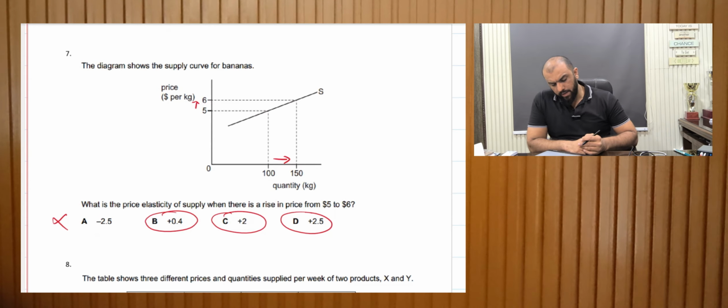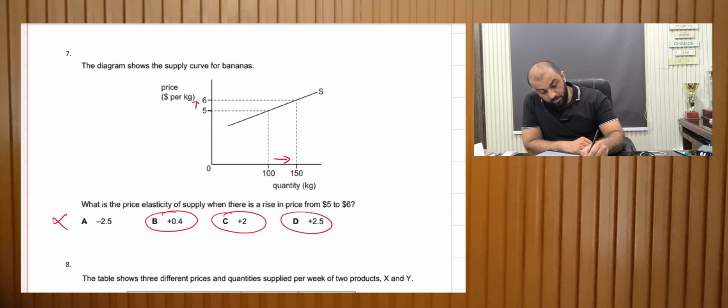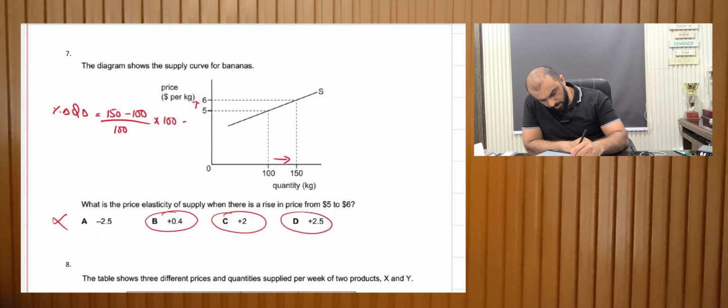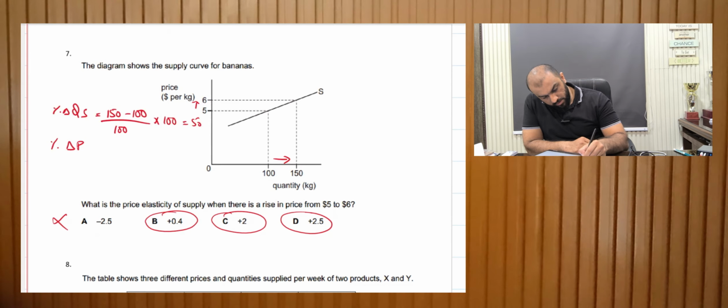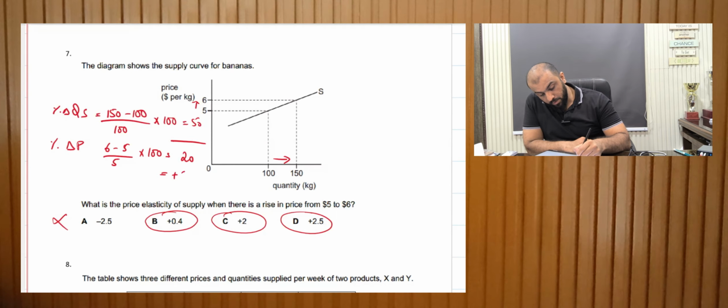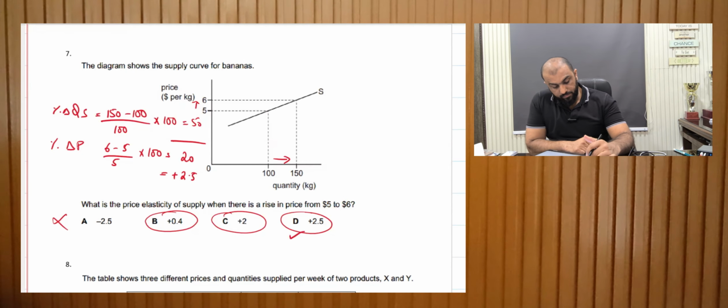Let's look at it by calculating. So the percentage change in supply is: new supply, 150 minus 100, divided by 100, multiplied by 100. So it's a 50% increase in supply. Percentage change in price is: new price, 6 minus 5, upon 5, multiplied by 100. This would give me 1 upon 5, that makes 20%. And if I divide them both, I get a positive 2.5. Hence, D is the right answer.